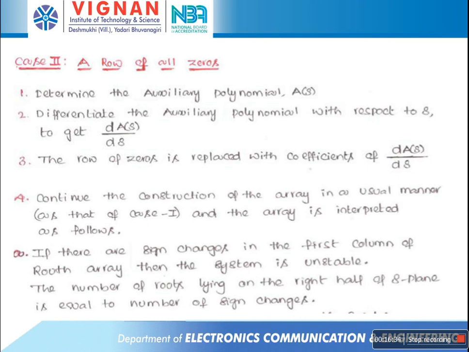The array is interpreted in two cases. The first one is if there are sign changes in the first column of the row array, then the system is unstable. Here, the number of roots lying on the right half of the S plane is equal to the number of sign changes in the first column of the row array. The number of roots on the imaginary axis can be estimated from the roots of the auxiliary polynomial. The remaining roots are lying on the left half of the S plane.